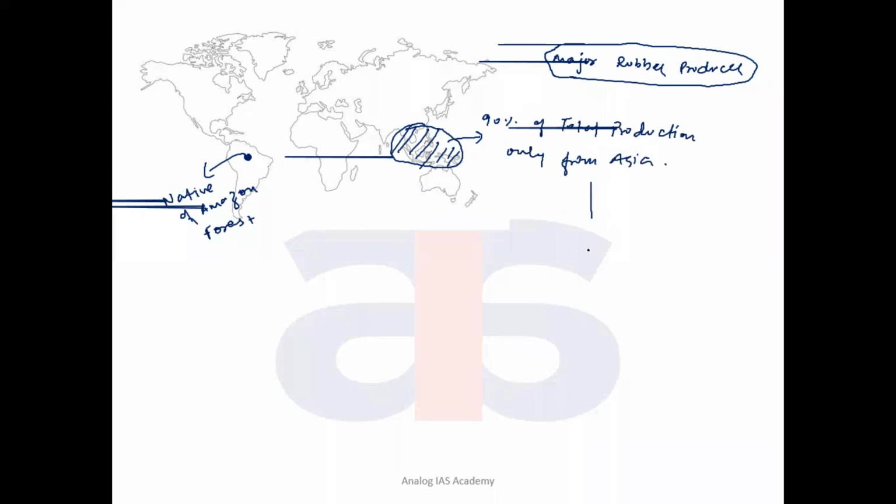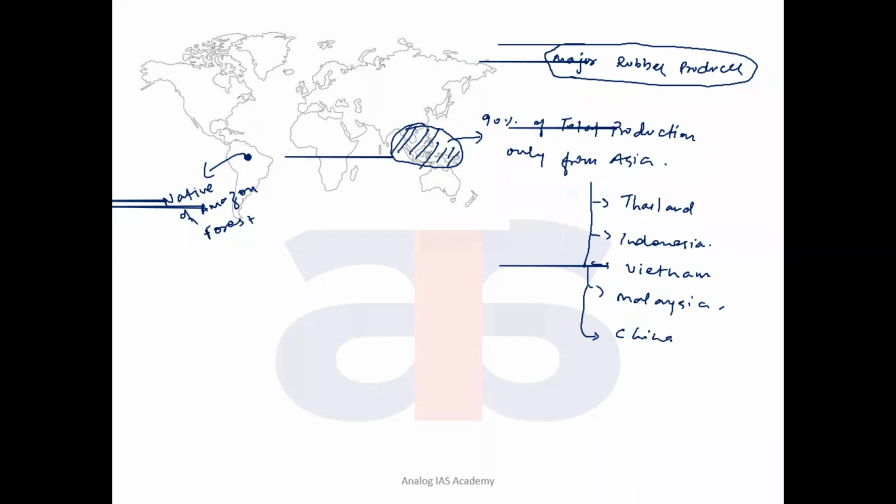So among these Asian countries, which is leading? Rank number one is Thailand, second followed by Indonesia, then Vietnam and Malaysia. So these are the four major countries producing rubber in Southeast Asia. When you add East Asia, China is one of the important countries. In South Asia, one country, India, has been producing. So what is the rank of India in the production of this?